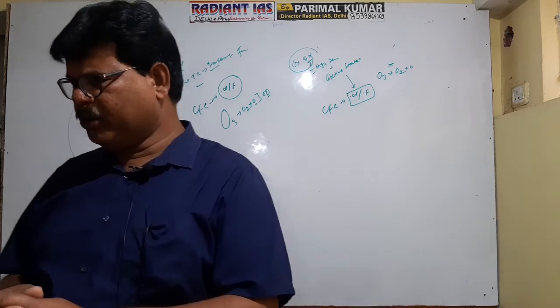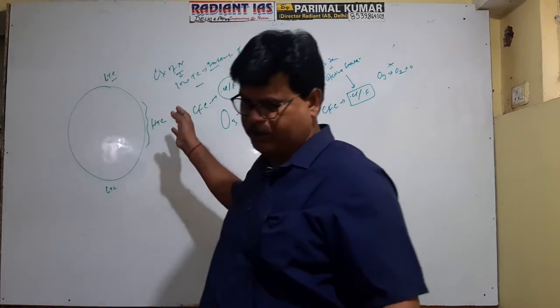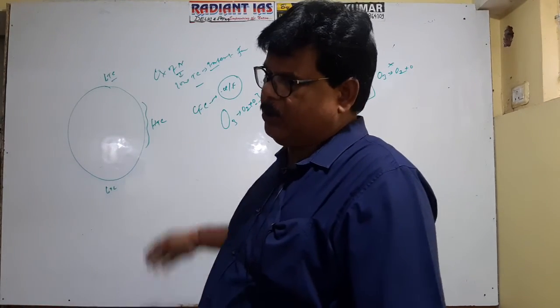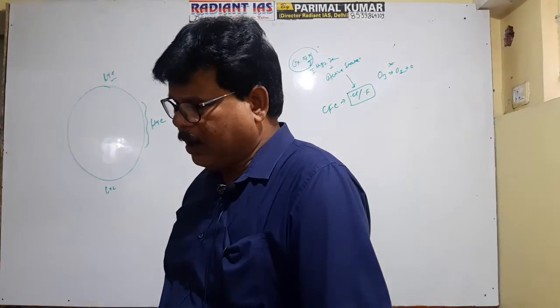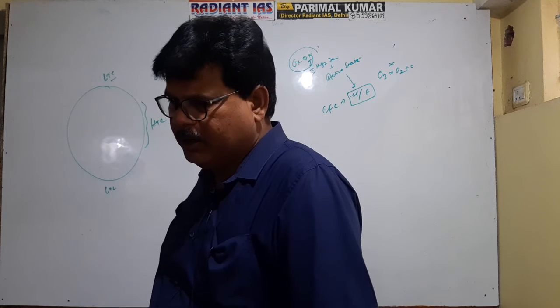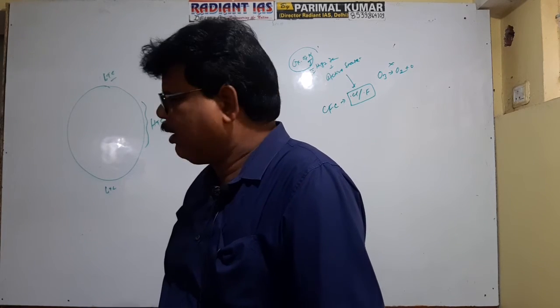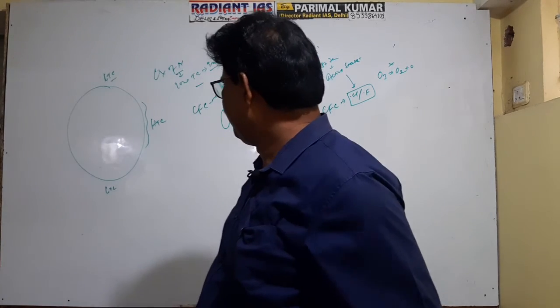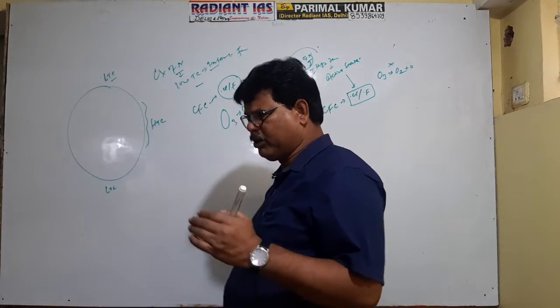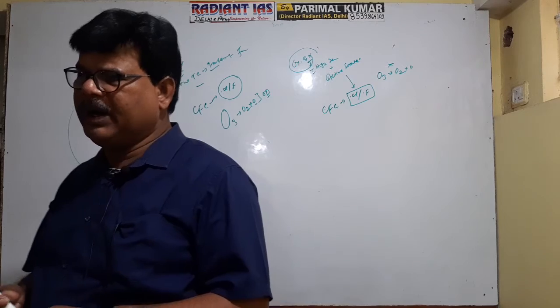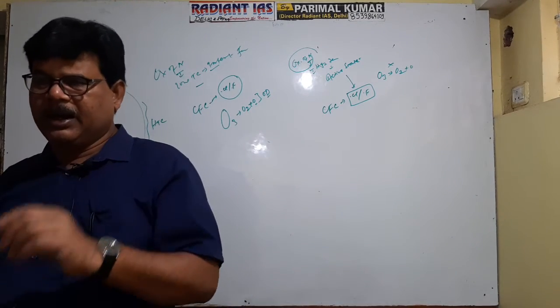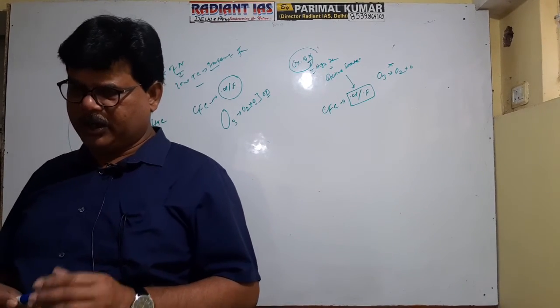So actually, you see, noctilucent cloud is produced in the mesosphere. Pearl cloud is formed in the stratosphere, and the remaining clouds are formed in the troposphere. Getting well now? Next, you see, the boundary line which separates the troposphere and stratosphere is the tropopause. Similarly, the boundary line which separates the stratosphere and the mesosphere is the stratopause.